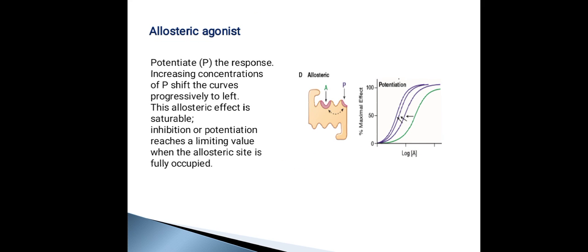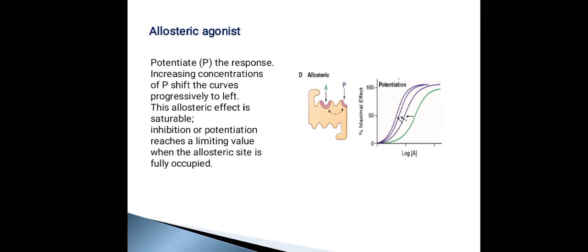Now, allosteric agonists. What I told you on the previous slide was that the antagonist is going to bind to a different site. So that is an allosteric antagonist. The previous slide was discussing allosteric antagonists; allosteric agonists are also there. When the potentiator binds to a site distinct from the agonist binding site, it has the ability to increase or potentiate the response. So here the shift will be towards the left, because I have told you that here the activity is going to be increased, right?